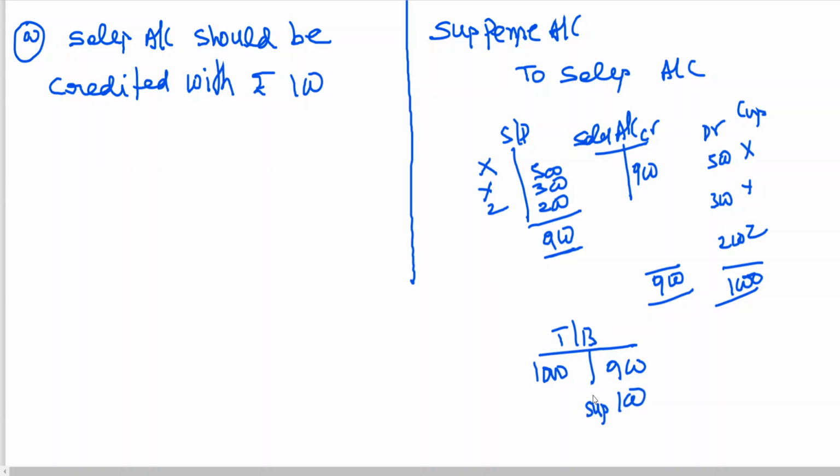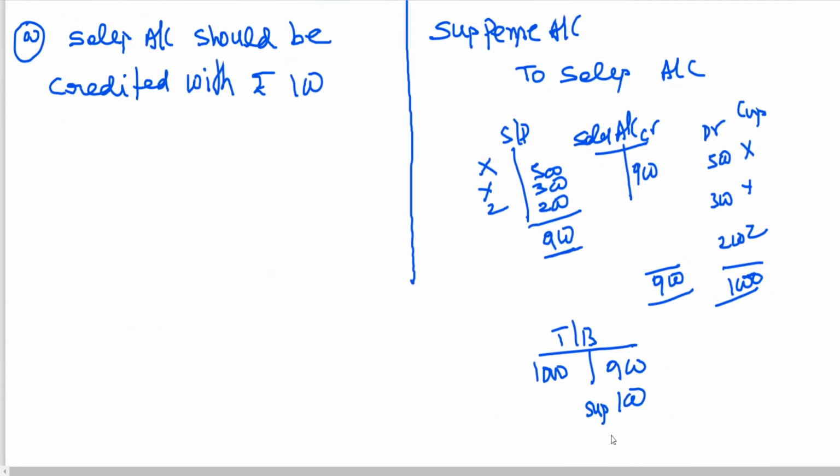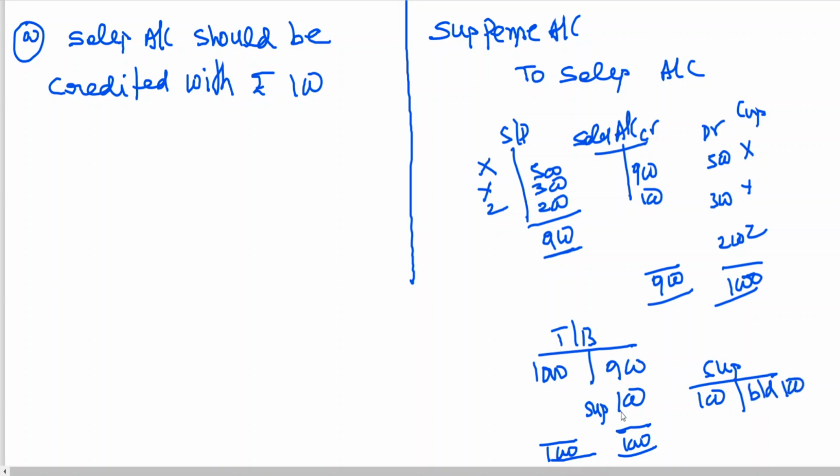So you already opened which account? With opening suspense account means already suspense account has been opened. So the suspense account is already opened, having a balance of 100. Now how to rectify this, sir? We have written suspense to sales. In sales you write 100, and suspense to sales means here suspense account is already showing credit balance of 100, brought down.